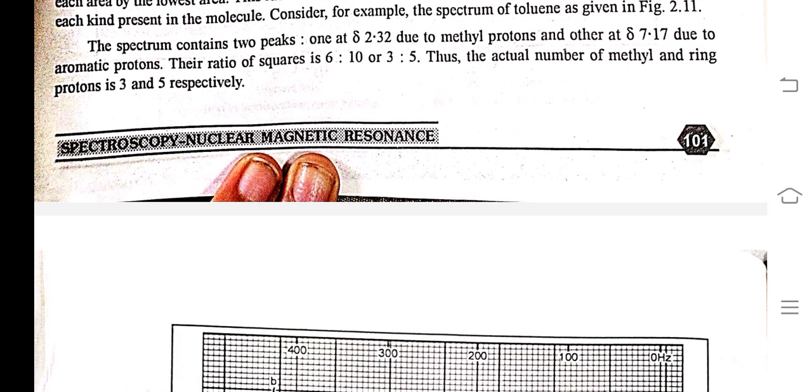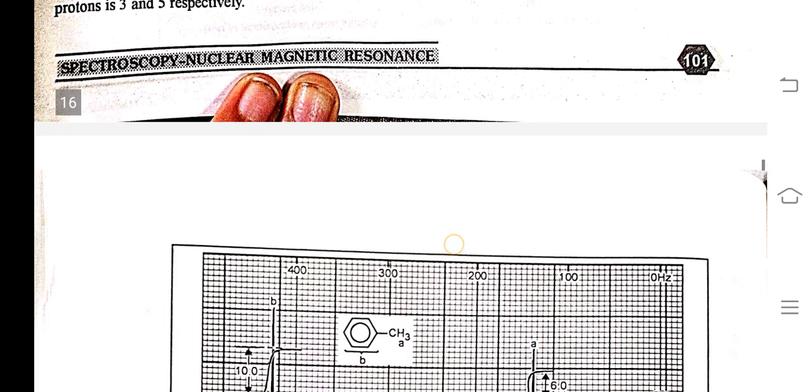The spectrum contains two peaks, one at delta 2.32 due to methyl protons and the other at delta 7.17 due to aromatic protons. The ratio of squares is 6:10 or 3:5. Thus, the actual number of methyl and ring protons is 3 and 5 respectively.